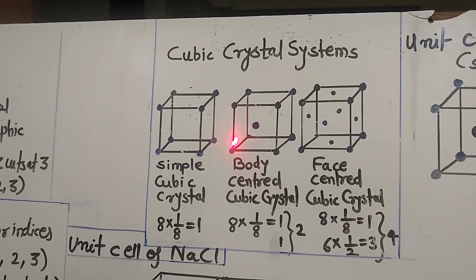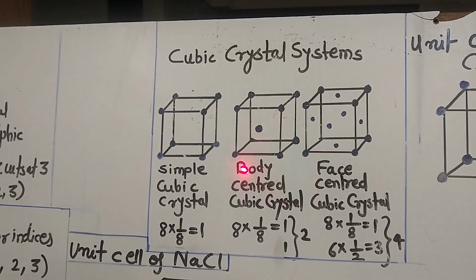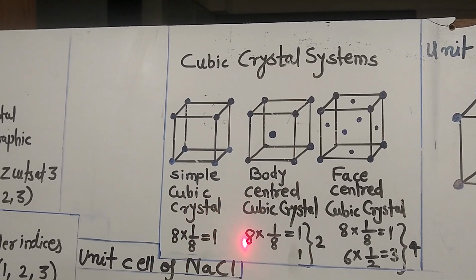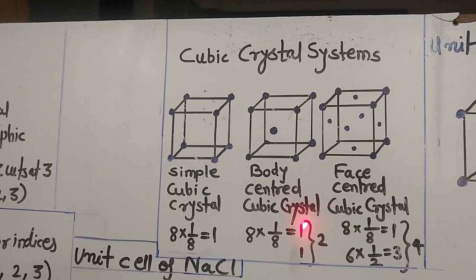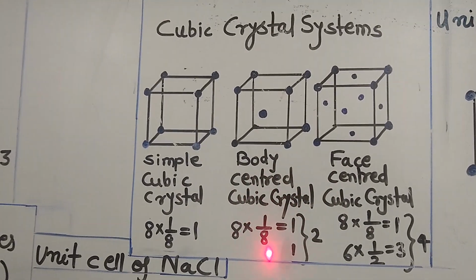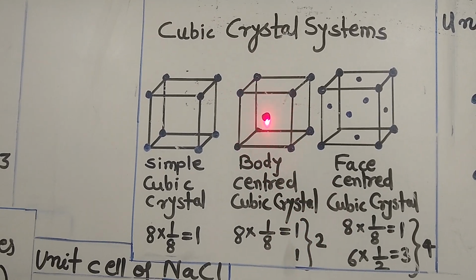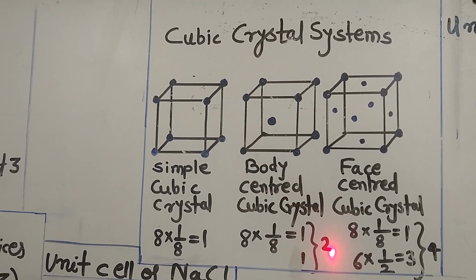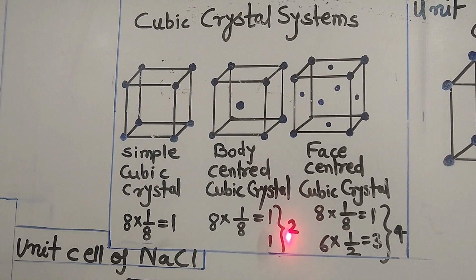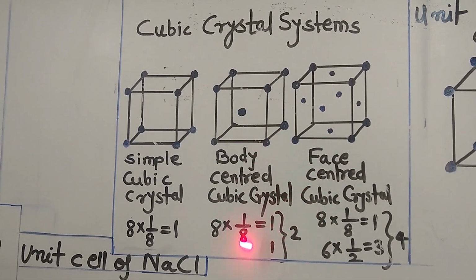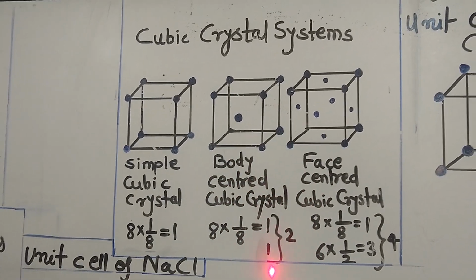The contribution of corner points will be 1 as in case of simple cubic lattice. Here it is also 1, that is 8 into 1 by 8, plus the additional lattice point, that is the central point. So 1 plus 1 equals 2. So the total number of particles present per unit cell in case of body centered cubic crystal will be 2.